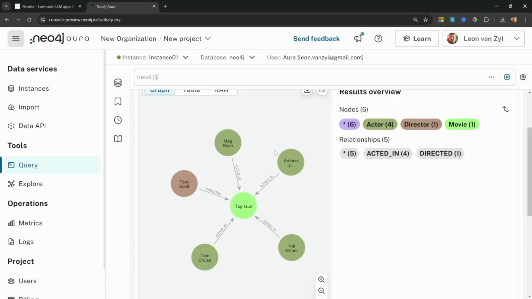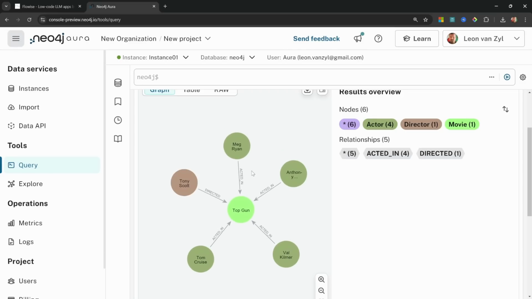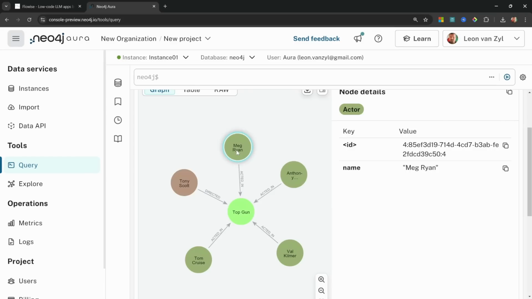And of course, if you want to, you can add as many nodes as you want. And of course, you can keep adding to this. So maybe as a bit of homework, try to create another movie with its actors and choose a movie where one of these actors also starred in that movie. Either way, this is good enough for this tutorial.